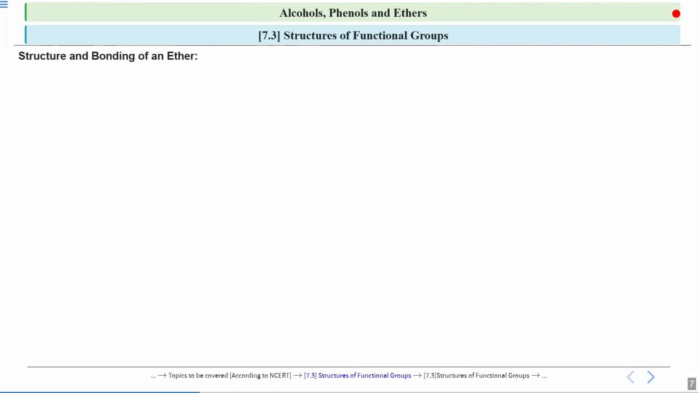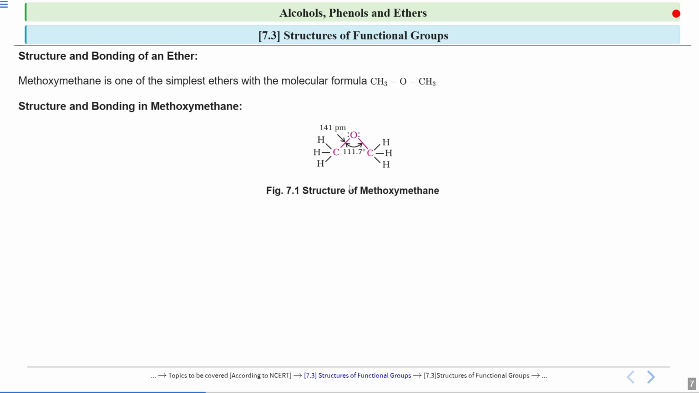Now let us discuss the case of the ether. For understanding the case of ether, we will take one of the simplest ethers, and that is methoxymethane. Remember how we name ether? In IUPAC naming, we do it like alkoxy-alkane. For the alkane, we select the longest carbon chain. But in this case, both sides there is methyl, so there is only one carbon atom. So this is methane, which is the parent chain, and the group which is attached with oxygen is called methoxy. So this is methoxymethane, and this is one of the simplest ethers. So see, this is the structure of methoxymethane.